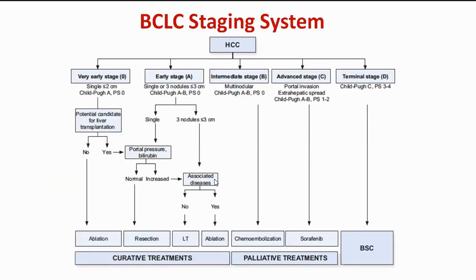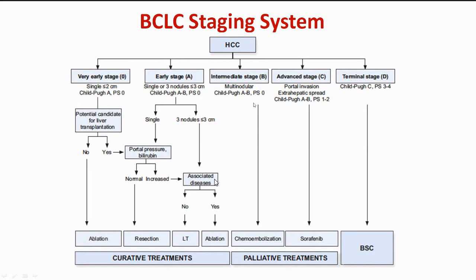So we go back again to the BCLC staging system. Very early, Child stage A, small tumor. If the patient is a candidate for transplant, go for transplant. If not, go for ablation or resection. Similarly, in early stage, meaning 3 nodules, none more than 3 centimeter, if the patient has portal hypertension, go for transplant. If not a candidate for transplant, can go for resection if there is no cirrhosis. If the patient has cirrhosis, should not undergo resection. A patient with cirrhosis should opt for transplant or ablation therapies.